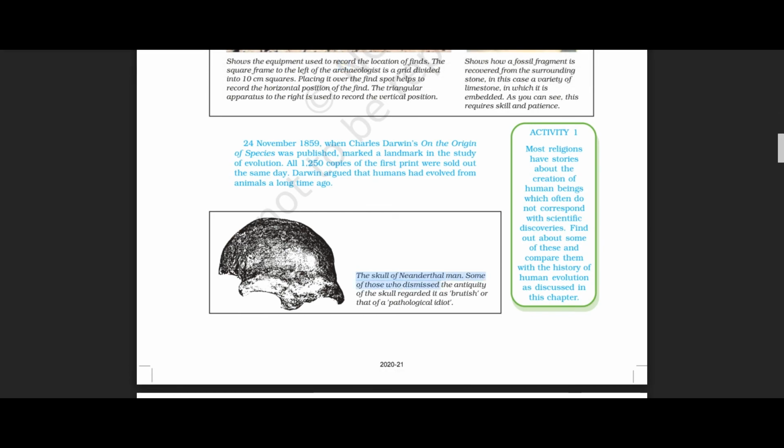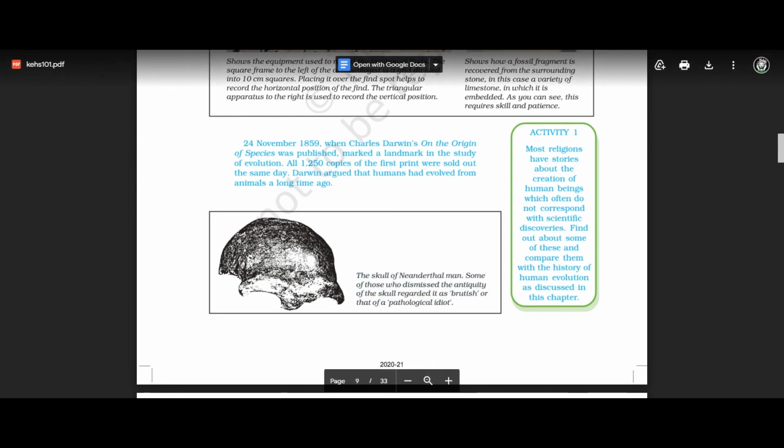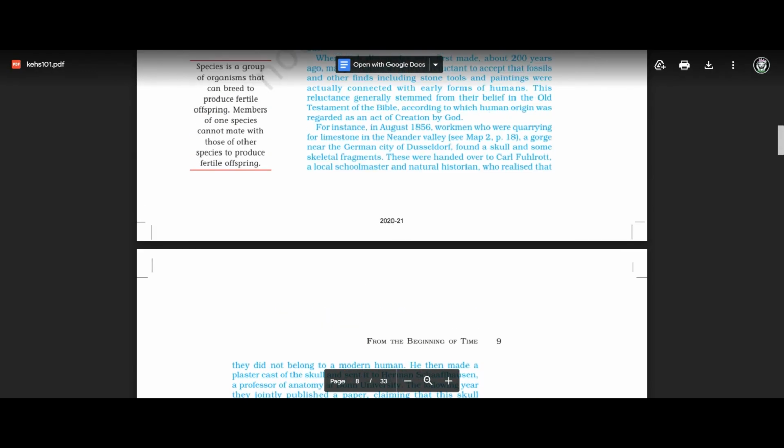Some of those who dismiss the antiquity of the skull regard it as brutish or that of a pathological idiot. Okay, sorry, I didn't see that word, that is why I read it as British. Sorry, it is brutish. So the skull of Neanderthal man, some of those who dismiss the antiquity of the skull regarded it as brutish or that of a pathological idiot. Okay, so this much is there in your first introduction part.